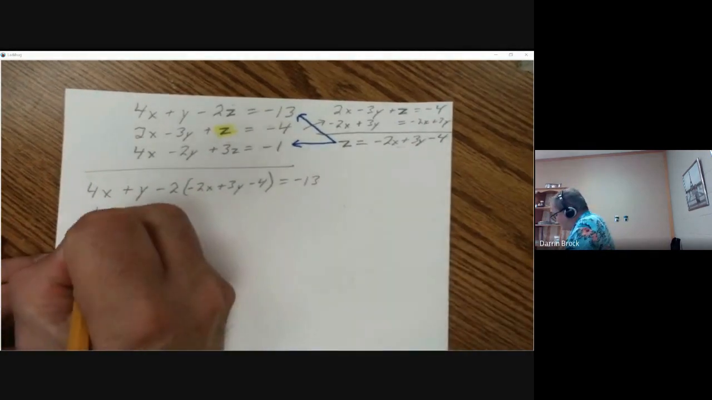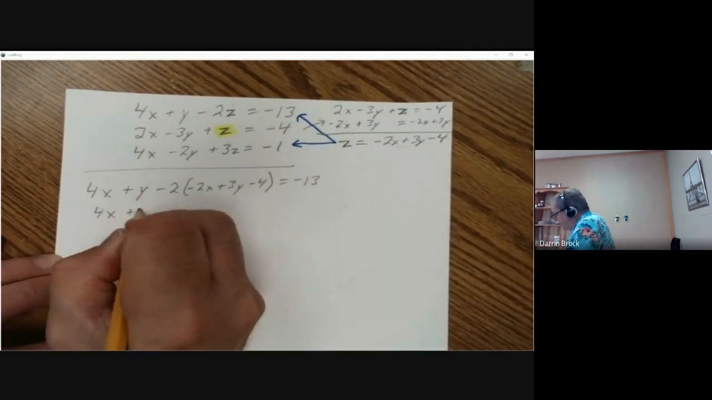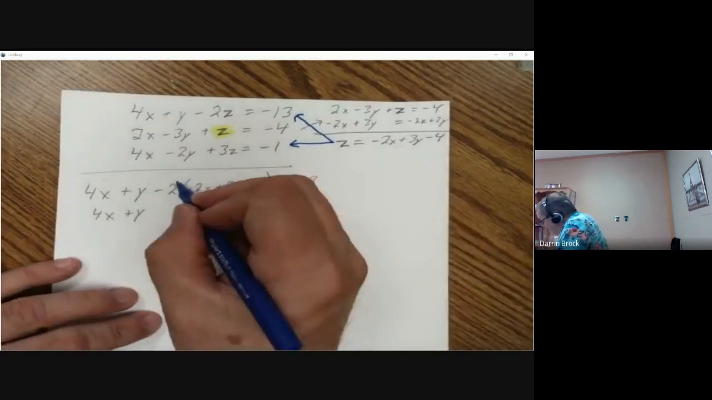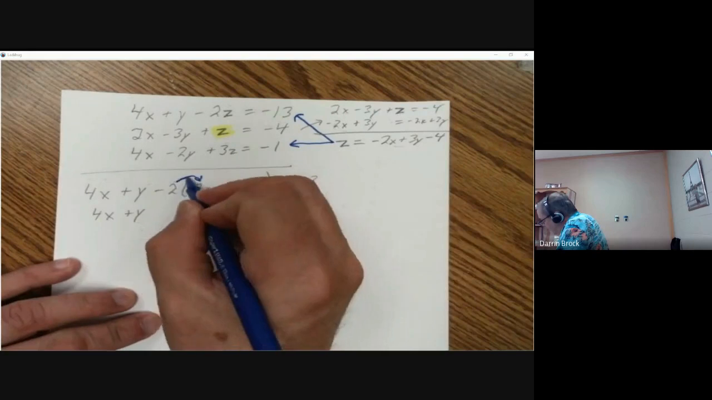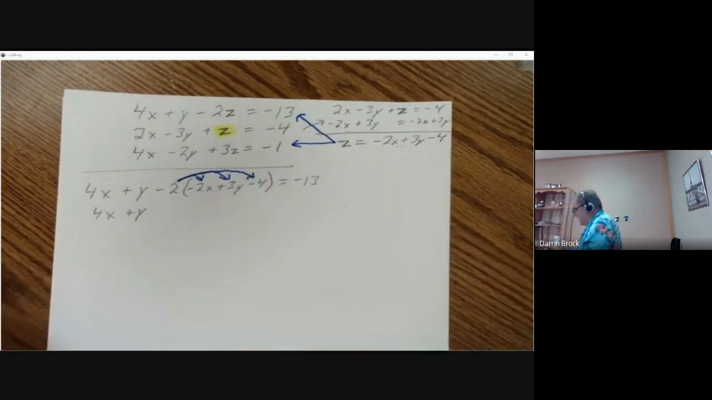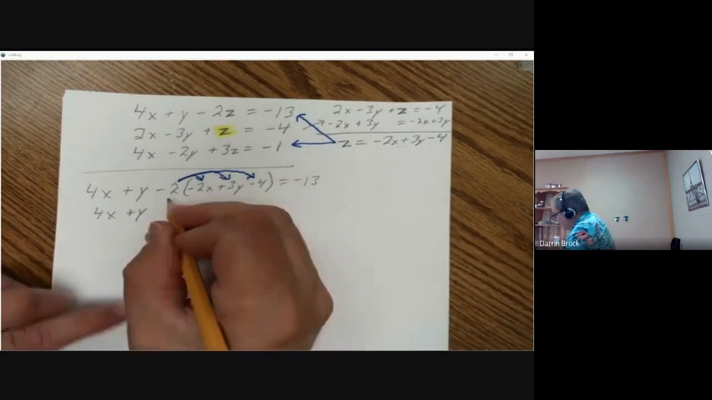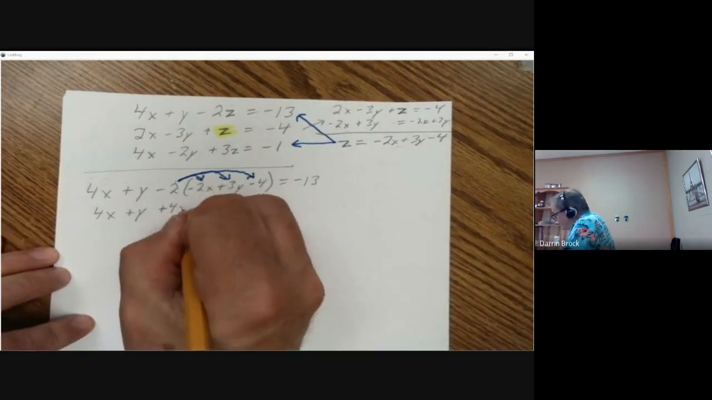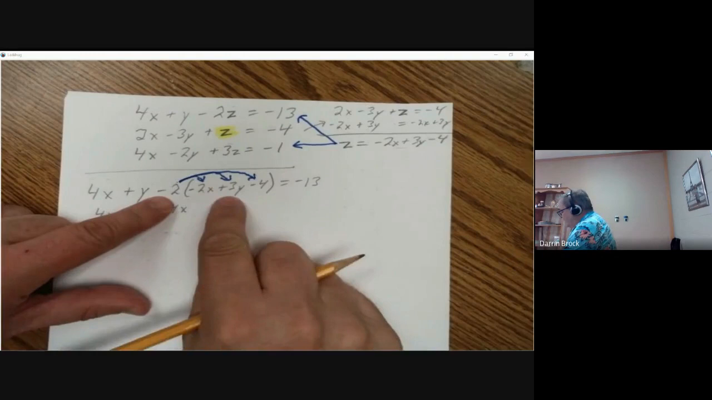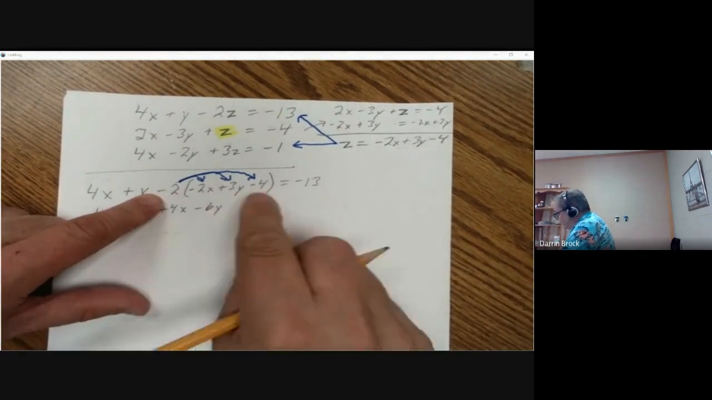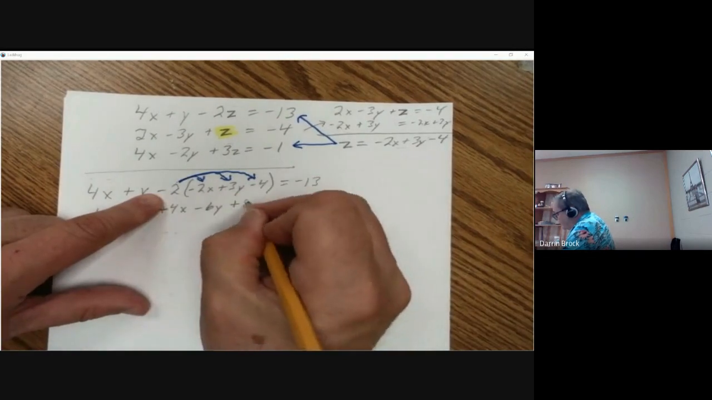So now let's simplify. 4x plus y minus, now we have to distribute. Remember, we have to distribute to everything inside the parentheses, so that -2 is being multiplied by every term inside there. -2 times -2x is a plus 4x. -2 times 3y is a -6y. -2 times -4 is a positive 8.